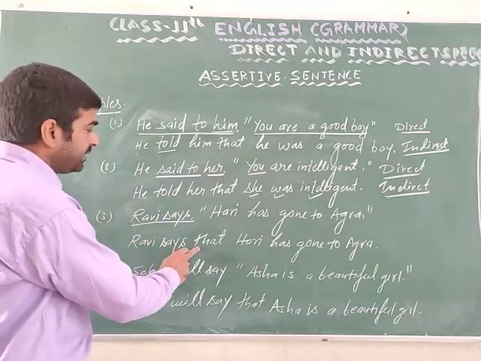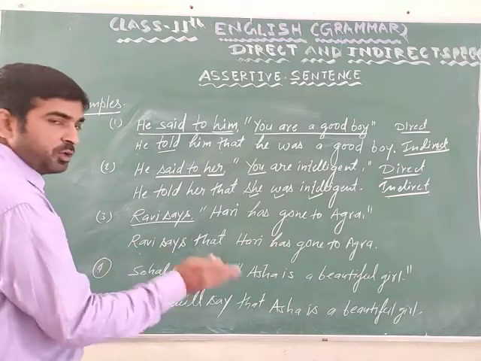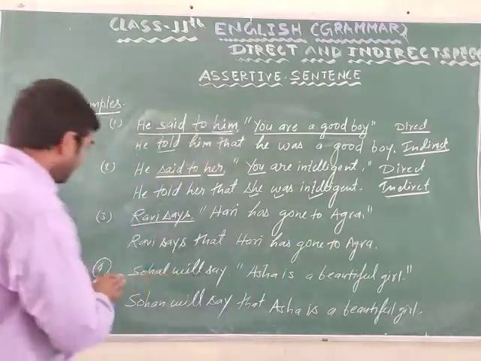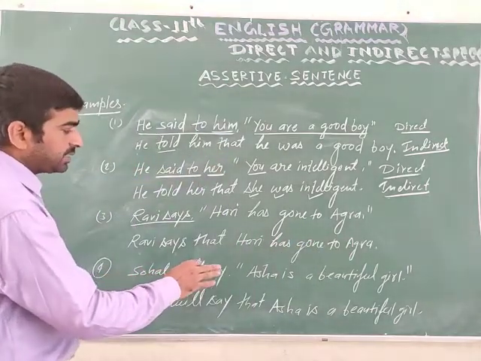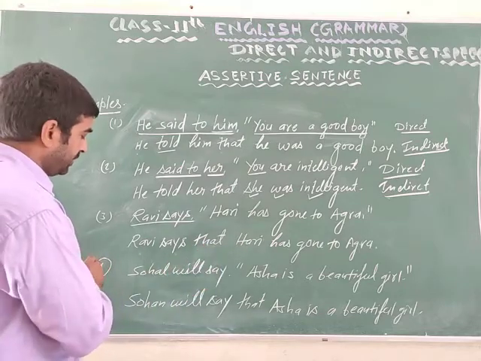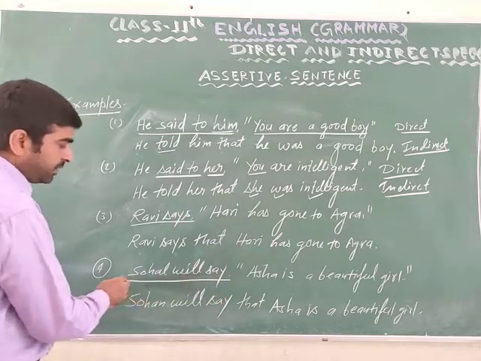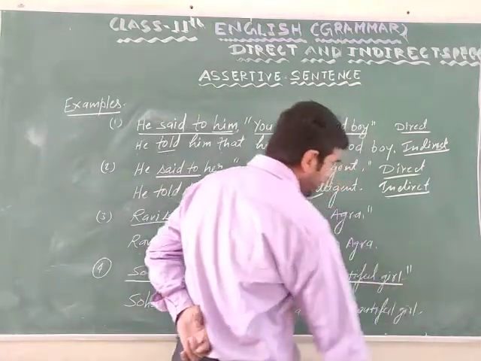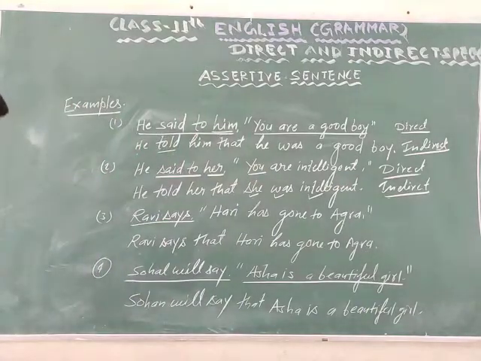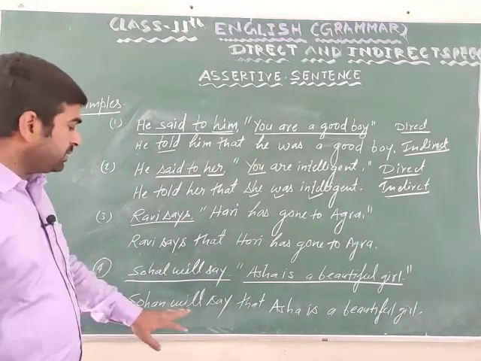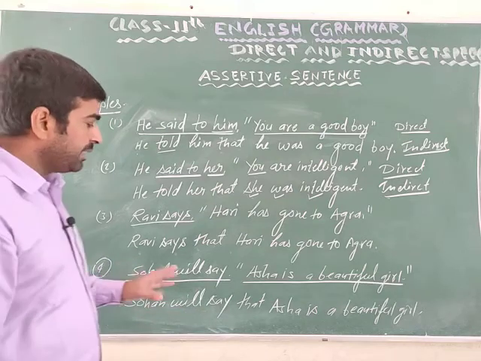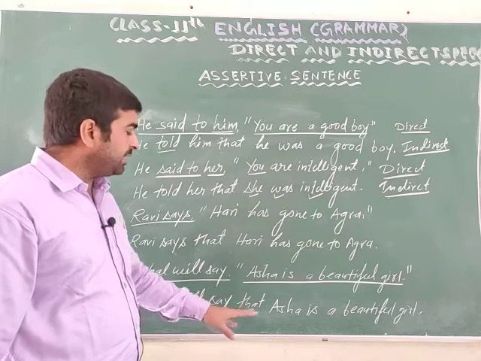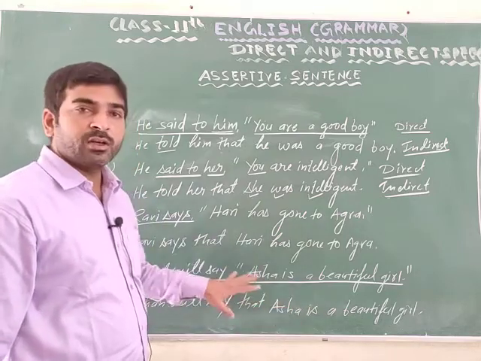Ravi said that. We use connecting word that to connect reporting verb and reported speech. Hari has gone to Agra. Next. Sohan will say, "Asha is a beautiful girl." If reporting verb is in present tense or future tense, the tense of reported speech does not change. That's why Sohan will say that Asha is a beautiful girl. Okay.